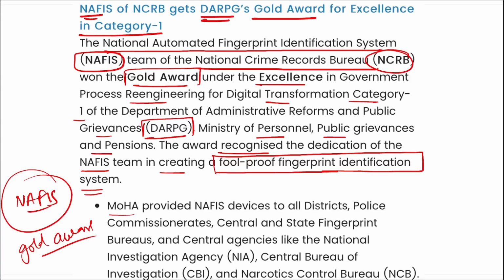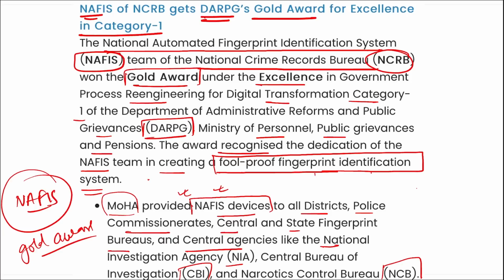Here, the Ministry of Home Affairs provided all the NAFIS devices to all the districts, police commissioners, central and state fingerprint bureaus, and central agencies like NIA, CIB, and NCB, that is your Narcotics Control Bureau. So these foolproof fingerprint identification system devices were provided to various organizations for use. Correct?